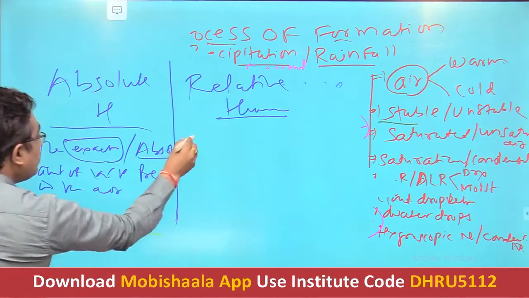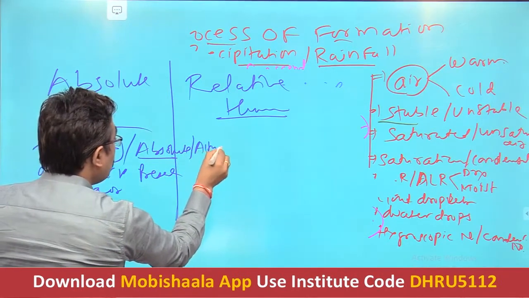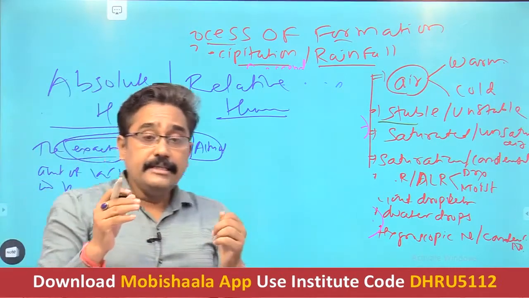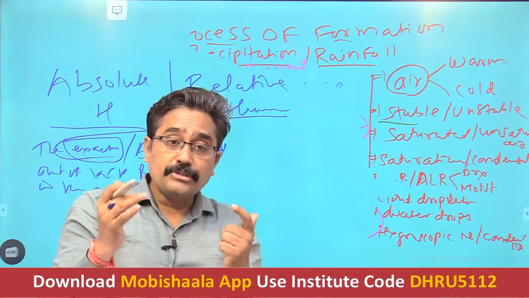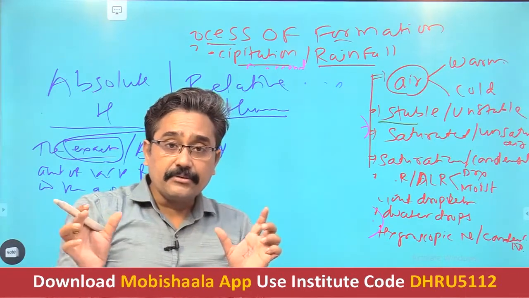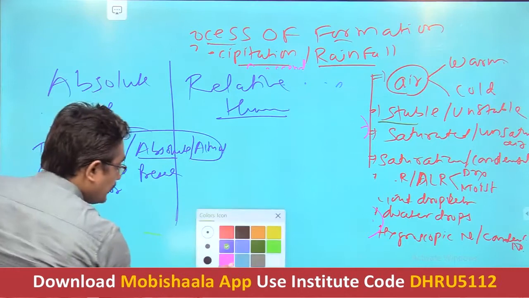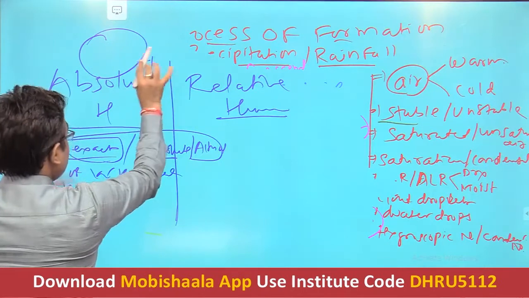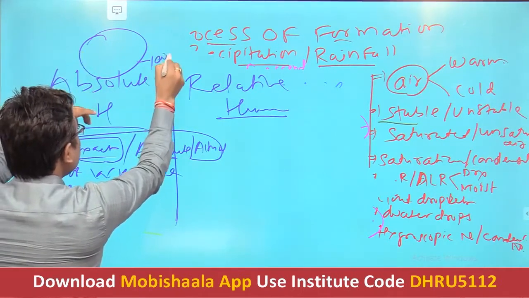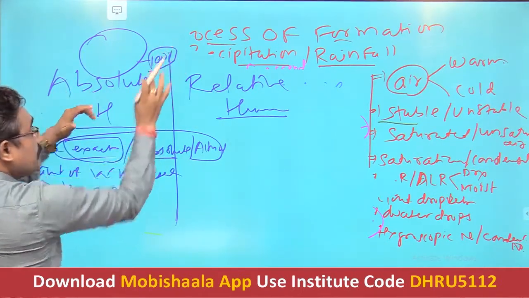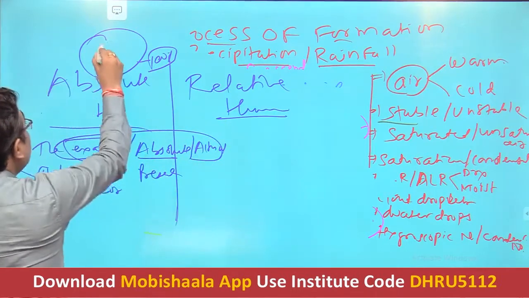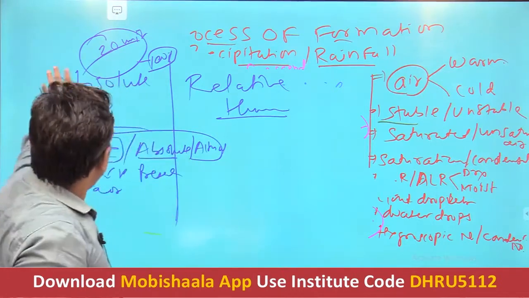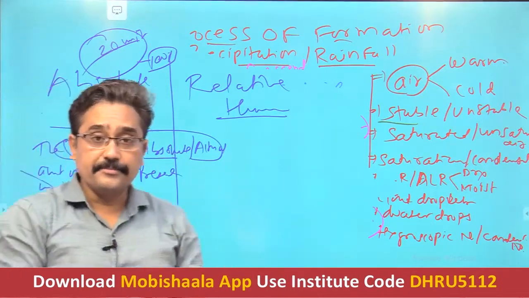For example, if this air parcel has a capacity to hold 100 units of water vapor and it contains 20 units of water vapor, then we say that this 20 is the absolute humidity of this air.